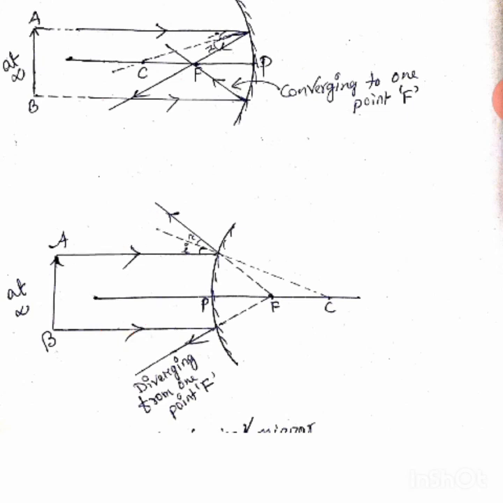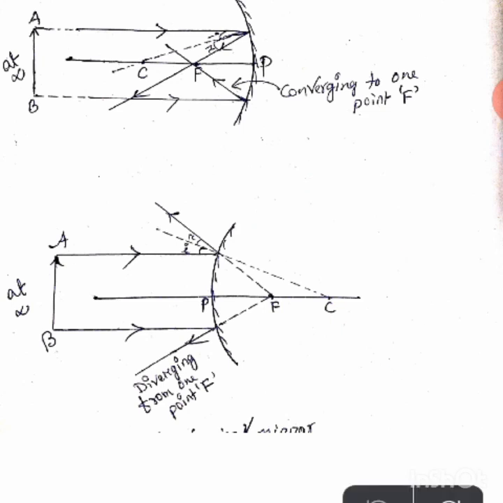But what is the problem here? Here the focus is towards the right. You see, the focus is towards the right. Why? I explained in the last video. Because this is a convex mirror, and in case of a convex mirror, the focus is towards the right. Why? Because this is bending in this side, so the sphere will be in this side, so it will have its center in this side, and in between P and C we have the focus. That's why you can see that the focus is towards the right.